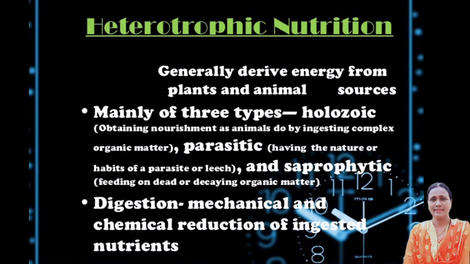Second is saprophytic nutrition. Saprophytes are the organisms having the saprophytic mode of nutrition. They usually feed upon dead organic matter, breaking down complex material outside the body and absorbing it. Example: fungi, bread molds, mushrooms, yeast and bacteria. Third is parasitic nutrition. Parasites are the organisms having parasitic nutrition, and these organisms live either on or inside the body of other organisms as a host to obtain their nutrition without killing them. Example: plasmodium, ticks, lice, leech, tapeworm, flatworm, plants like cuscuta, yellow rattle, etc.